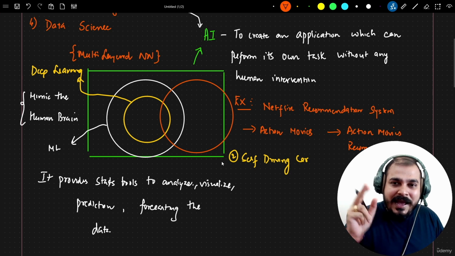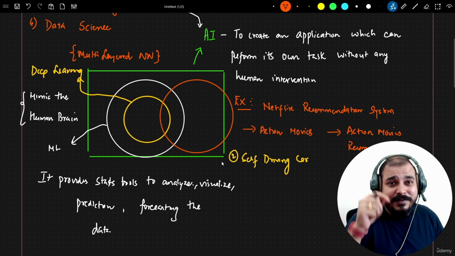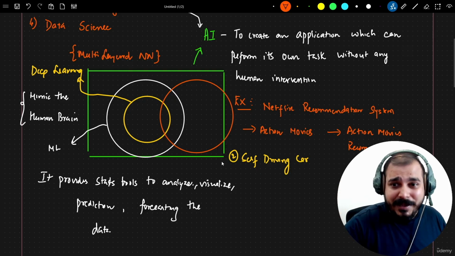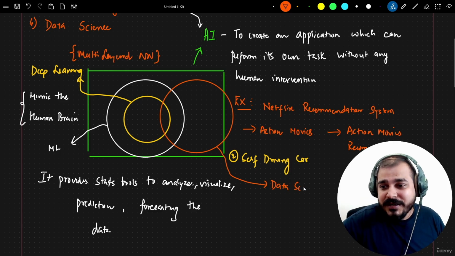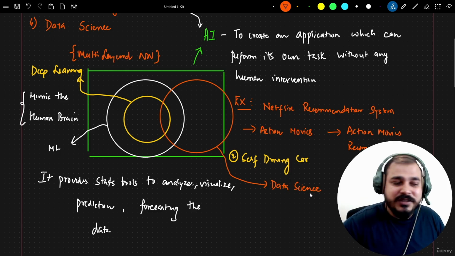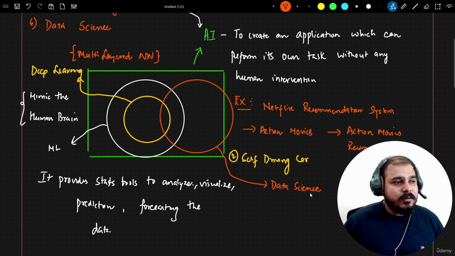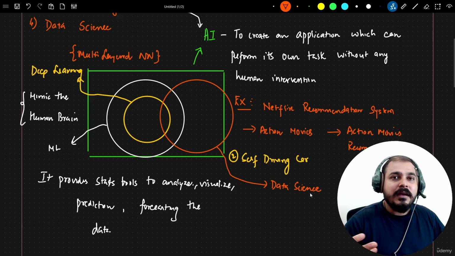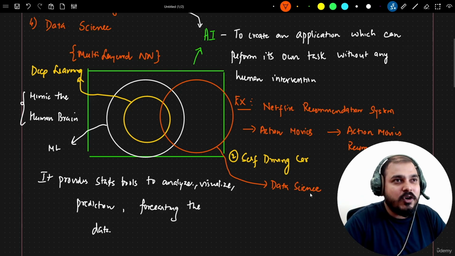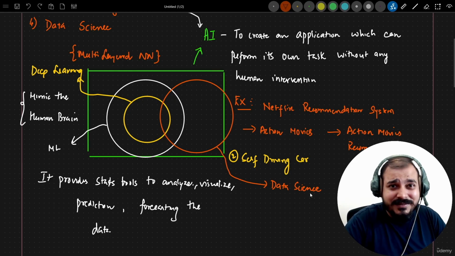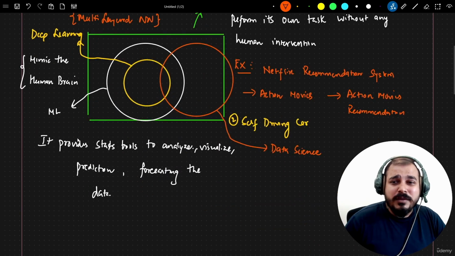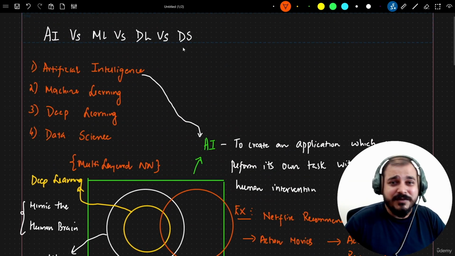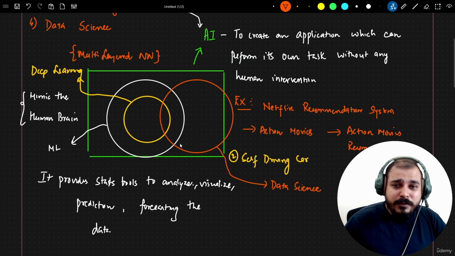That is the reason why I have created this circle, making sure that it overlaps each and every sector, right? Even machine learning, deep learning, and finally the AI part. So this part is basically the data science. In short, data science is used in every sector of this. And over here, there is some more overlapping with respect to different techniques, tools, or subjects that we use, like maths, linear algebra, stats tools, and all. Okay. But in short, here I have given you the basic difference between AI versus machine learning versus deep learning versus data science. I hope you have understood.